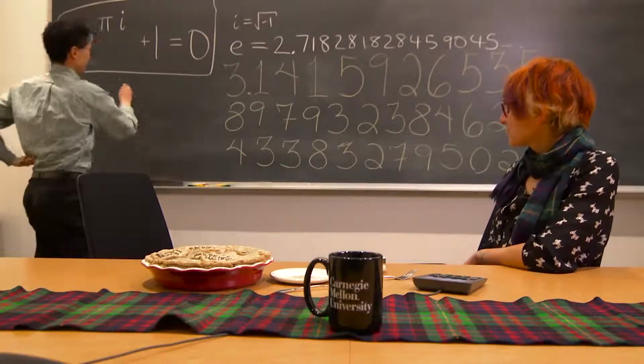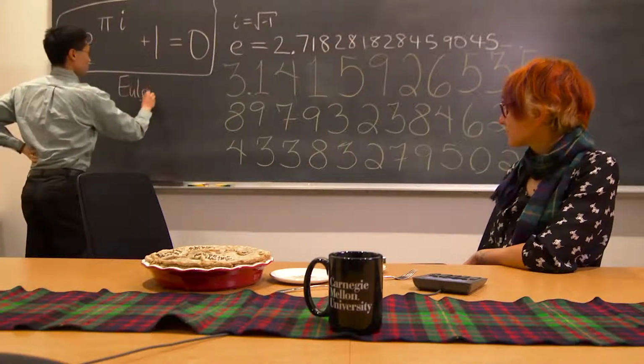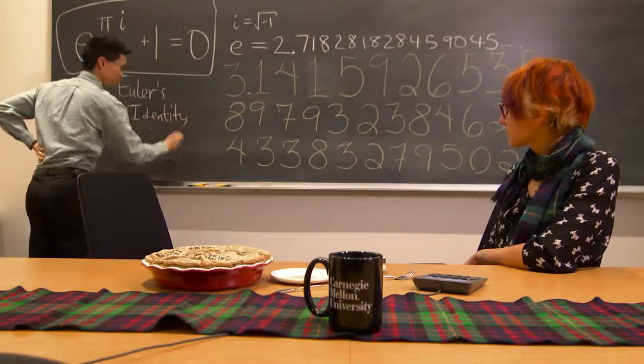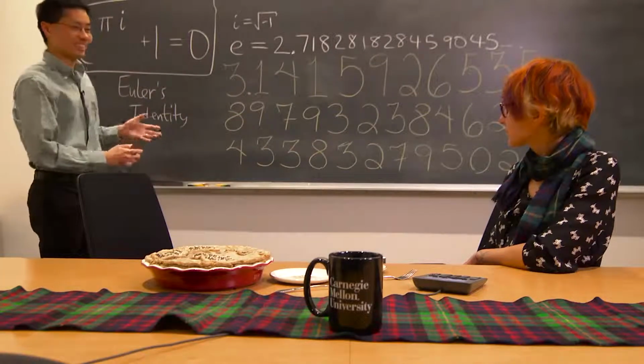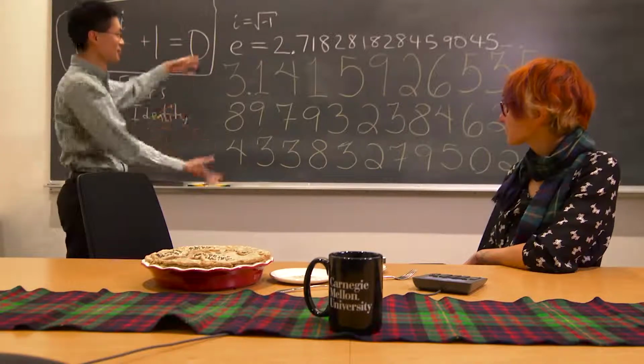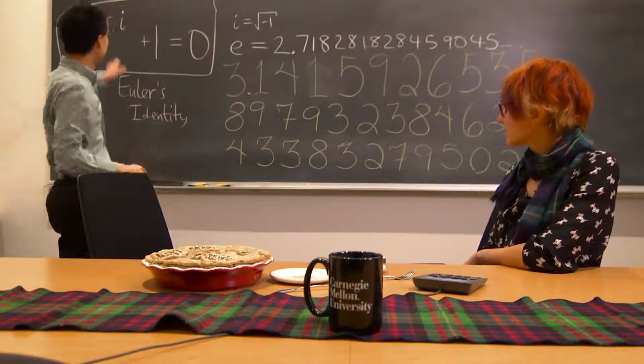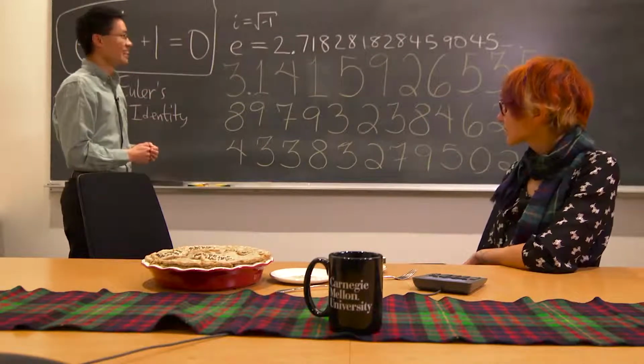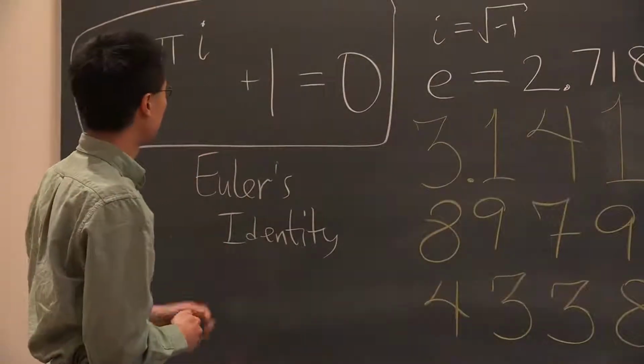And this has a name. It's called Euler's identity. And it is actually the most beautiful equation in math because it combines all of these different constants together. There's your pi there, but suddenly the pi got joined with all these other ones. So there's some other fun parts here too.